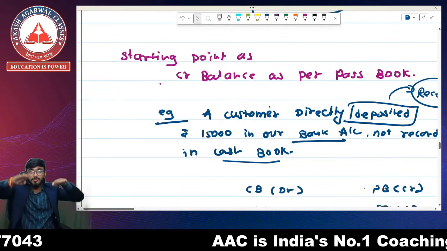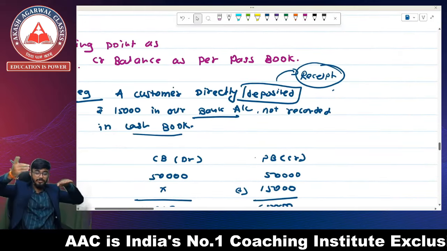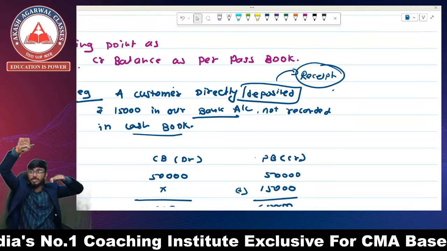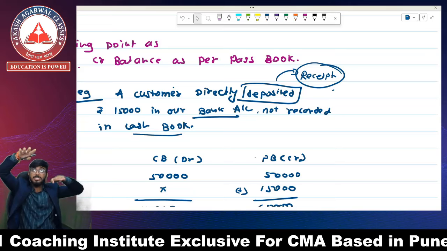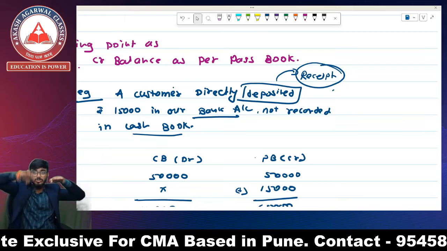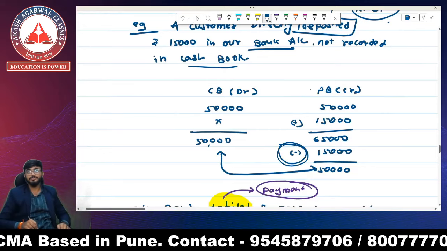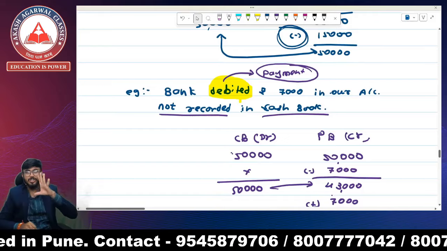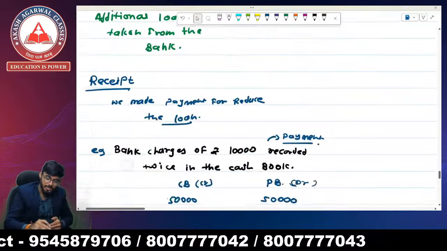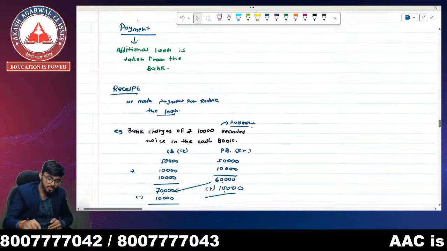If my starting point is the passbook, this is the example: a customer directly deposited 15,000 in the bank account, not recorded in the cash book. So the customer directly deposited, it means the passbook goes upwards. My starting point is the passbook and it is going towards the cash book, so I have to reduce the passbook amount. This is the short trick. But remember that this short trick does not apply for this kind of transaction. Okay, let's go ahead.